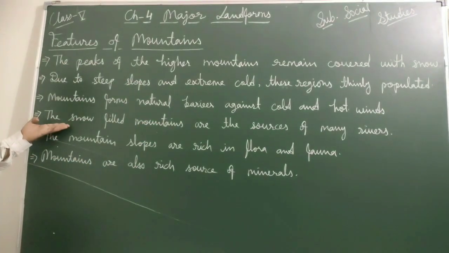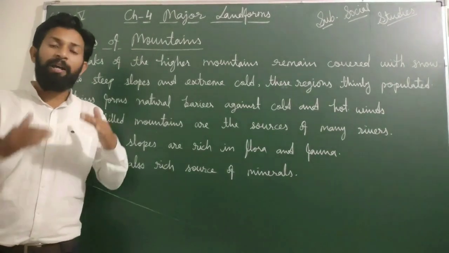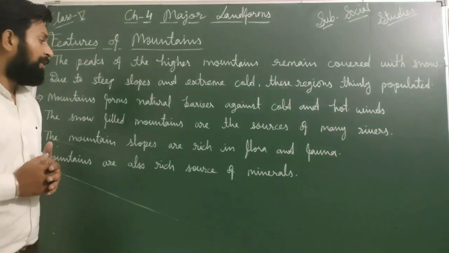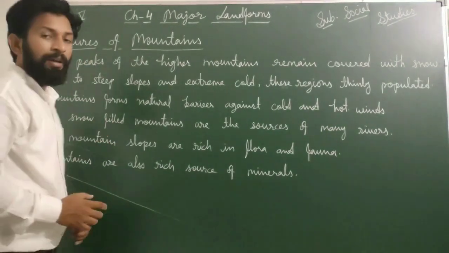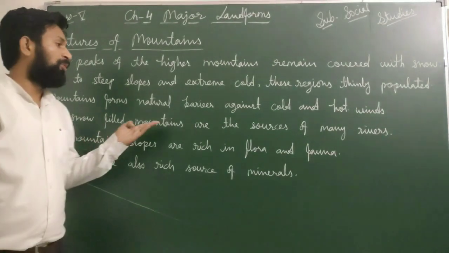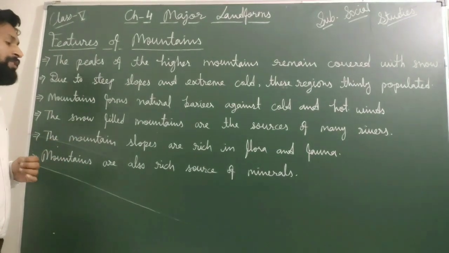Fourth one, the snow-filled mountains are the sources of many rivers. The highly peaked mountains remain covered with snow. In the summertime, it melts and may be the source of many rivers. And the next one is, the mountain slopes are rich in flora and fauna.